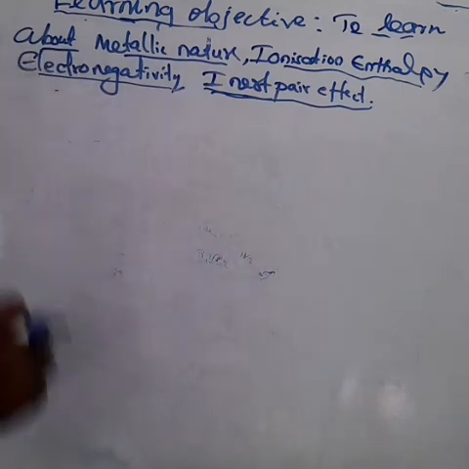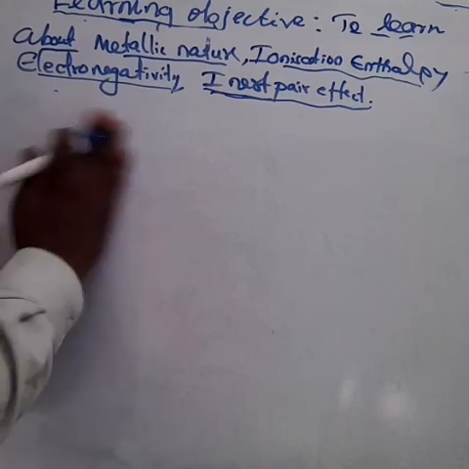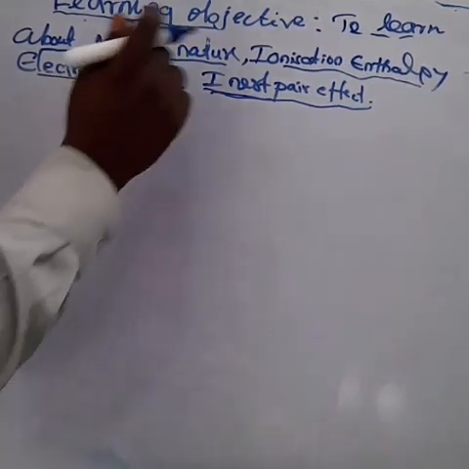What about the 17th group? Full of non-metals. And about the 18th group, full of non-metals. Okay, this is about the period occupations of P block elements, the metals, non-metals and metalloids. What about that? Next one is about the ionization enthalpy.